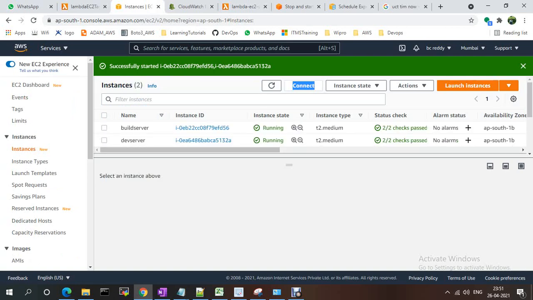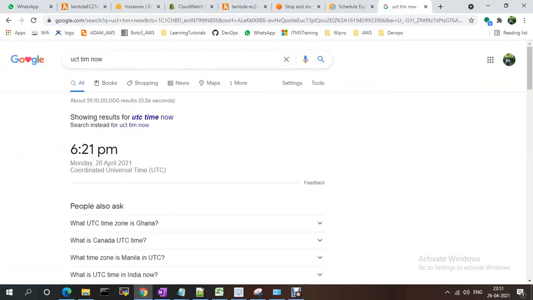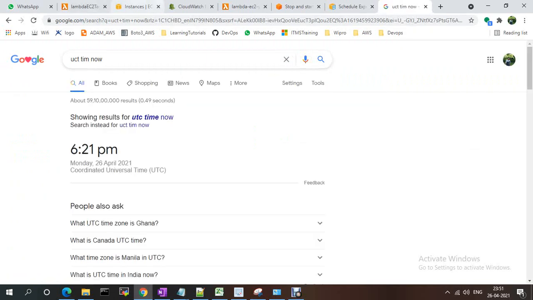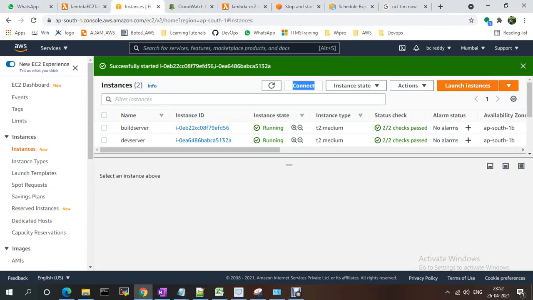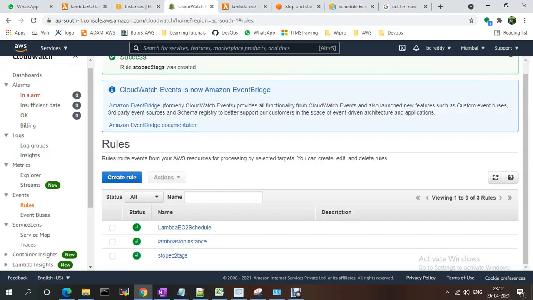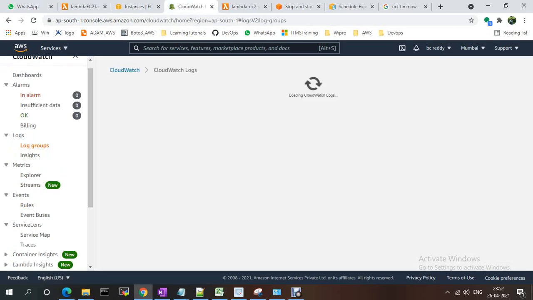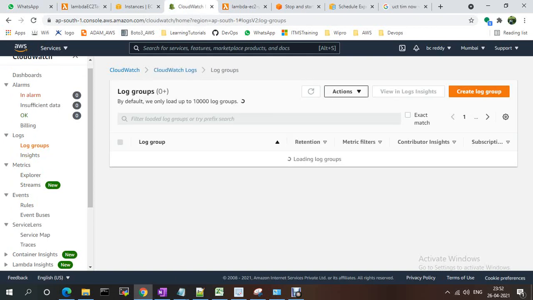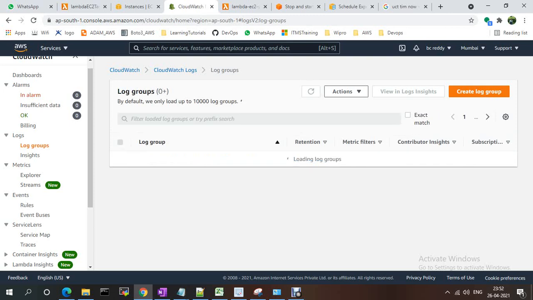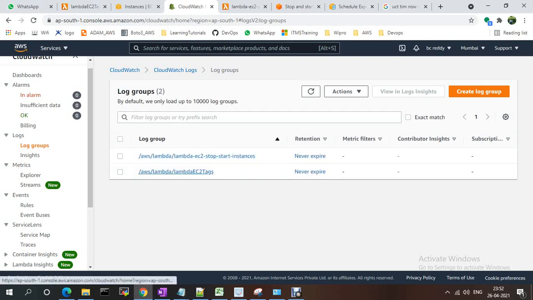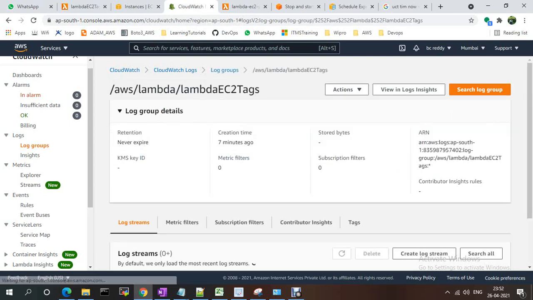Now, based on this event, it is going to stop my instances at the scheduled time. I gave 23, and now it is 21, so at 23 it should stop my instances. Let's wait, and meanwhile go to logs, log groups. See, there is one more Lambda function for this one, EC2 lambda tags.